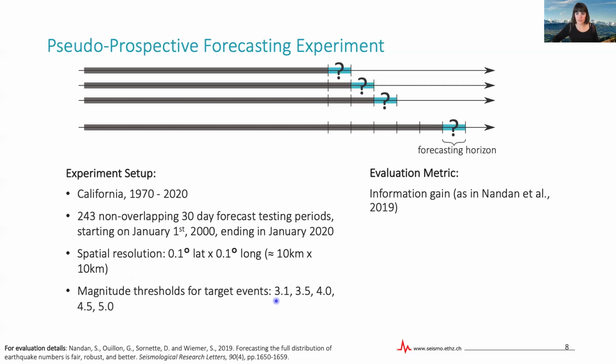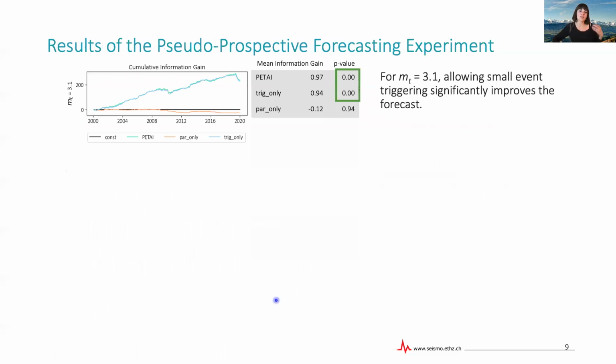For instance, for a target magnitude threshold of 3.1, this means that we are interested to correctly forecast the number of magnitude 3.1 or above events. And here on the left, we see the cumulative information gain, so accumulated over the consecutive testing periods of the 3 alternative models in color compared to the null model in black here.